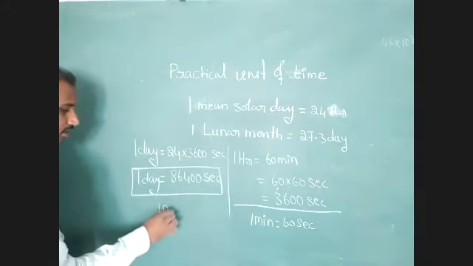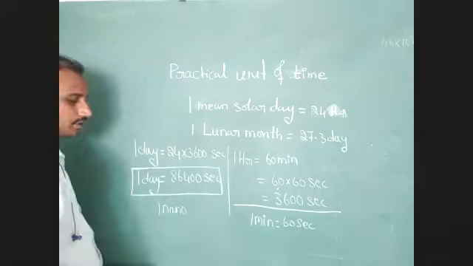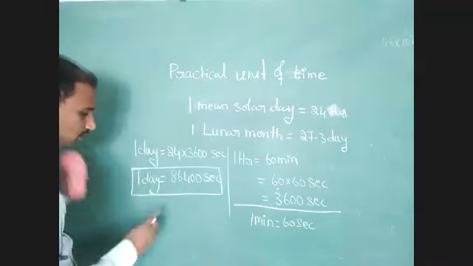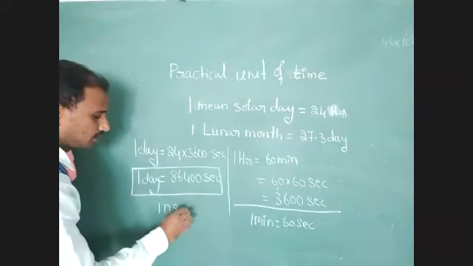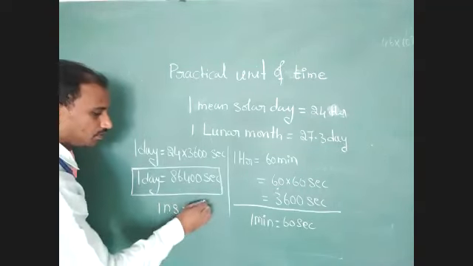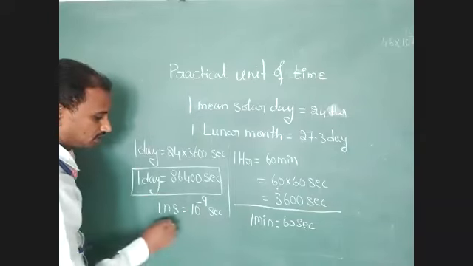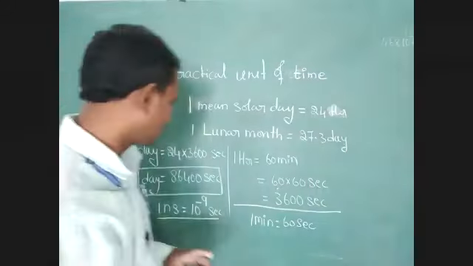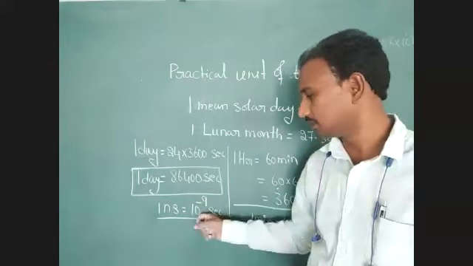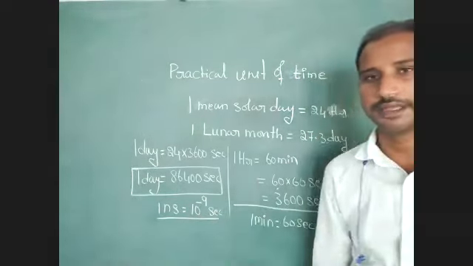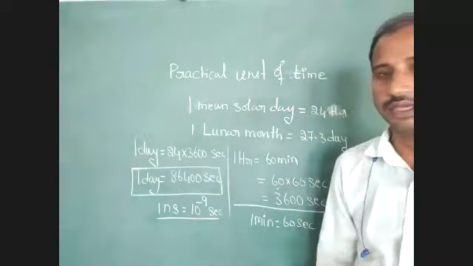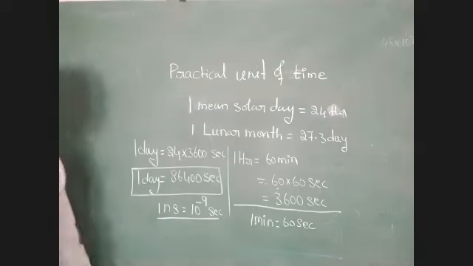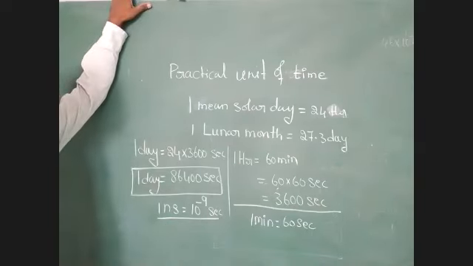Next one, 1 nanosecond. Nanosecond we have to represent with the symbol ns. 1 nanosecond value 10 to the power of -9 second. It is the smallest unit of time. Nano means 10 to the power of -9. Second represents the unit, and 10 to the power of -9 represents the submultiple. This is the smallest value of time.